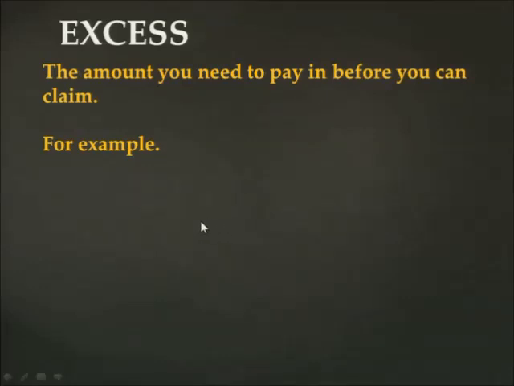So the excess amount will differ from insurance to insurance. Some insurance may not use excess, and others do have excess. So it's important that you understand that there is also an excess that is applicable when you claim at the end of the day.